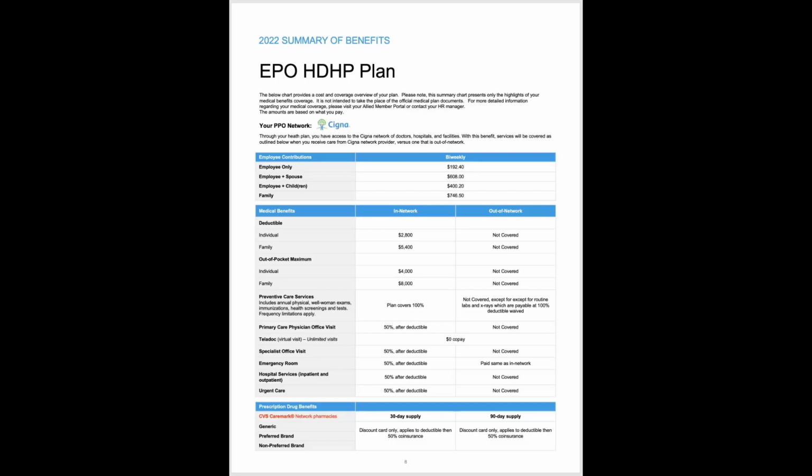And then for this plan, the prescription drug benefit, and again, this is because this is a qualified high deductible health plan, all services except routine preventive care have to go to deductible first to be HSA compliant. So even for the prescription drug benefit, you have to meet that $2,800 deductible before the plan starts paying. Once you meet your deductible, prescriptions are covered at 50%. And then any coinsurance you pay after this deductible is met, along with the $2,800, tracks to your $4,000 out-of-pocket maximum. Once you meet your out-of-pocket maximum, the plan covers services in-network at 100%, both medical and pharmacy.